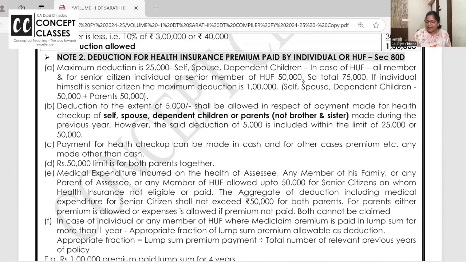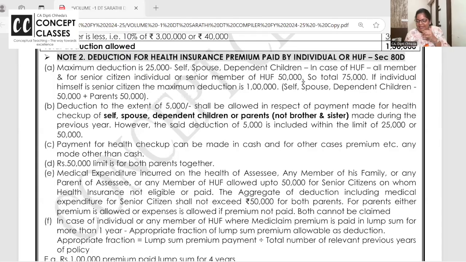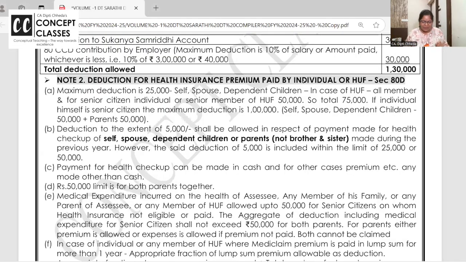Now let us do 80D. Like C series is all for investments, D series is all related to health. So let us take up 80D, hot favorite for MCQs. 80D is when you pay health insurance policy. I hope all of you know life insurance is covered in 80C, right?